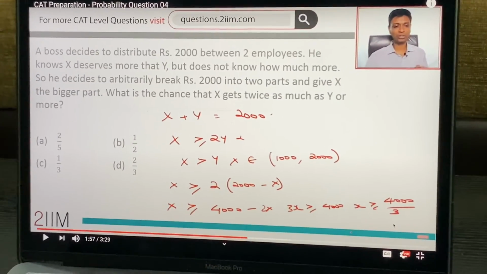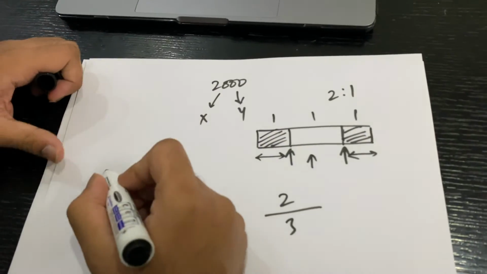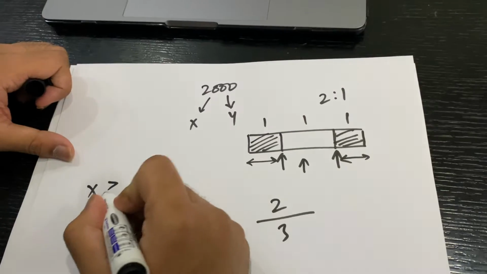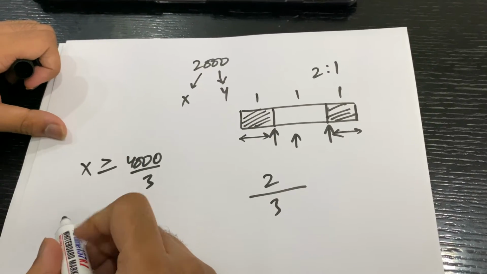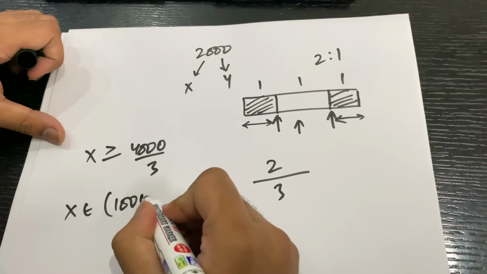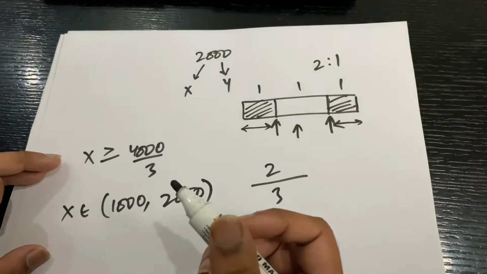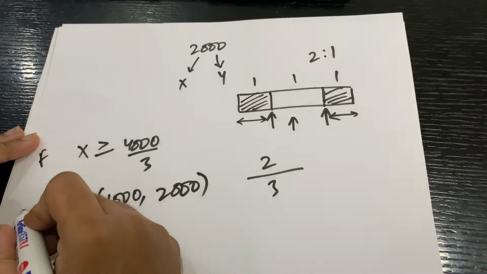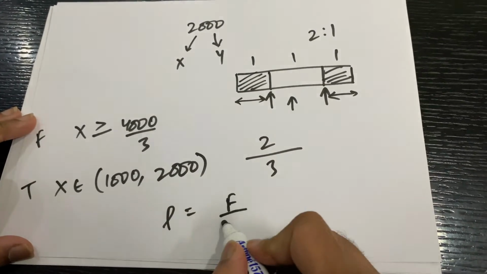Sir takes the region of interest that X should be greater than or equal to 4000 by 3, and the total condition for X is that X will always get between 1000 and 2000. So you know the favorable conditions and the total, and probability is always favorable by total.